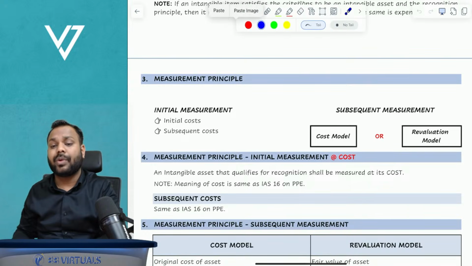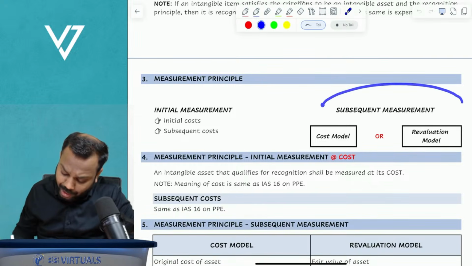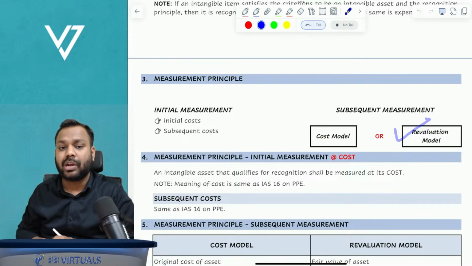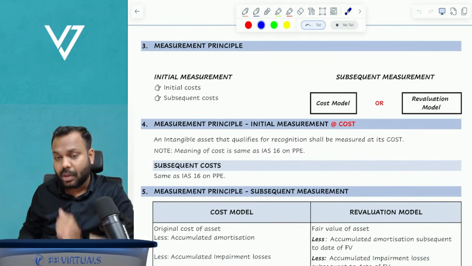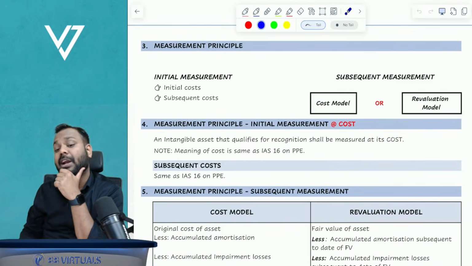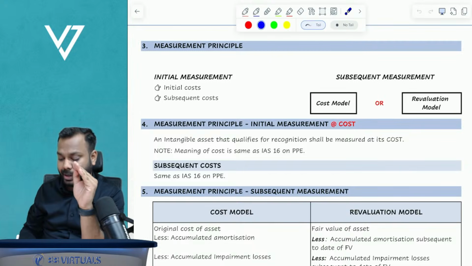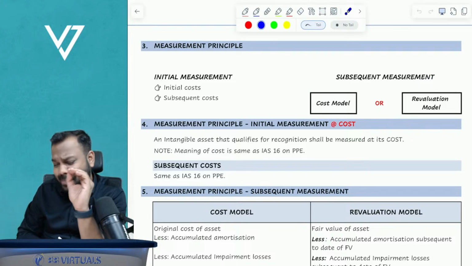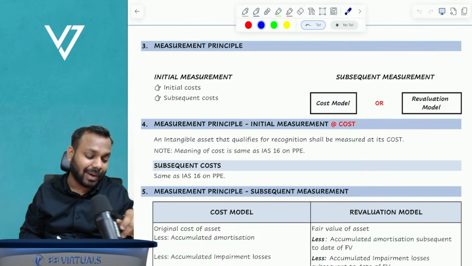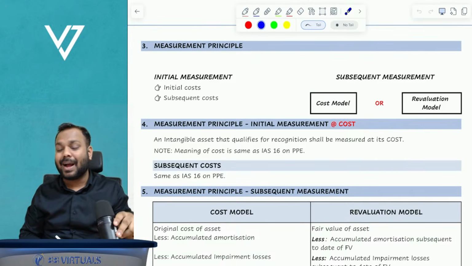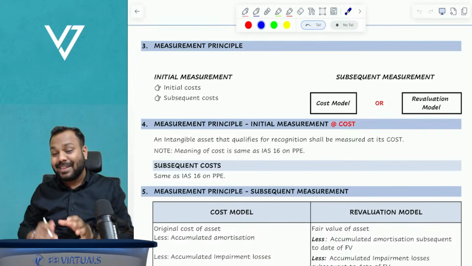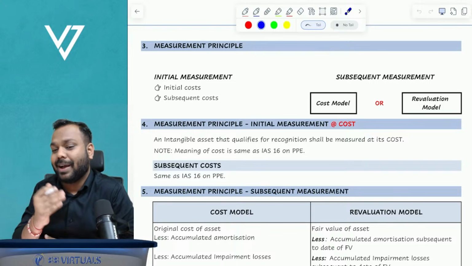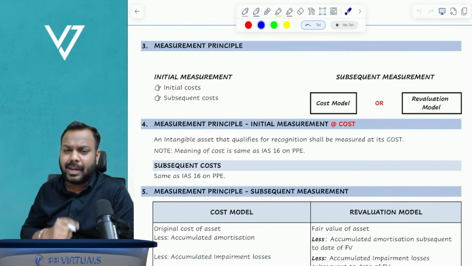Now, subsequently, how will we measure? Subsequent measurement can be done as per the cost model or revaluation model. The same principle was discussed as part of property, plant and equipment as well, and the same thing we are discussing here, right? Exactly. So let me give my inputs here.